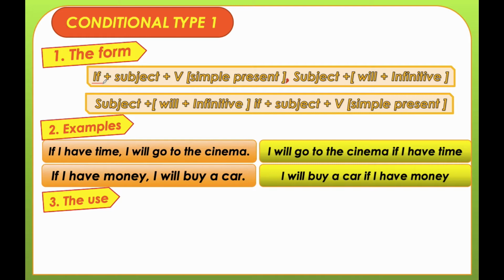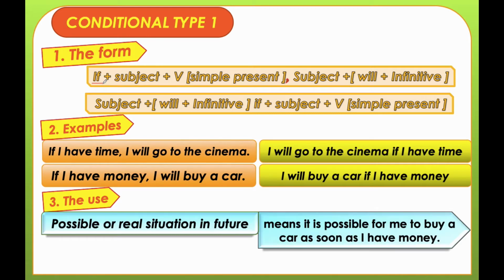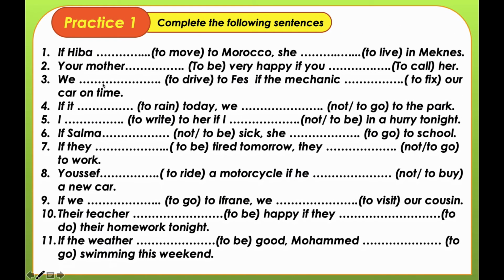That means if I have money now, I will buy a car in the future. It can happen, which refers to a possible or real situation in the future. It means it is possible for me to buy a car as soon as I have money. Let's move to the practical exercises.